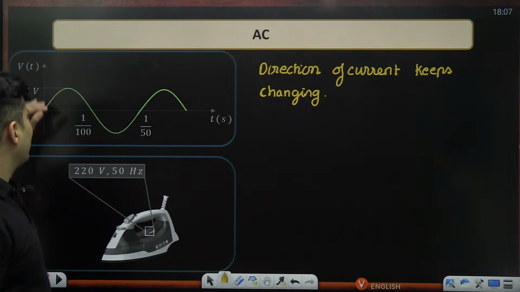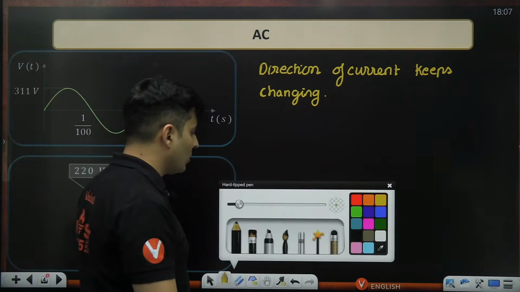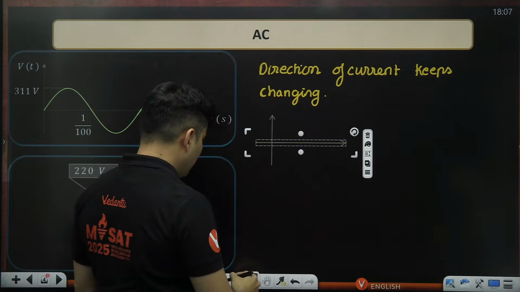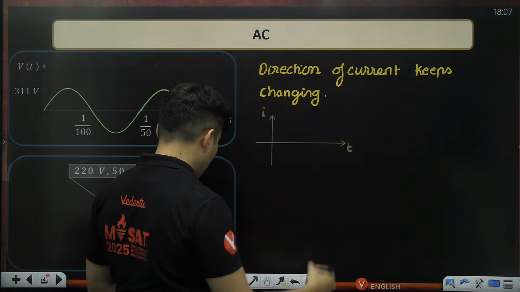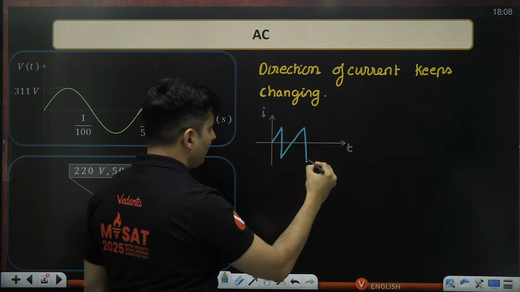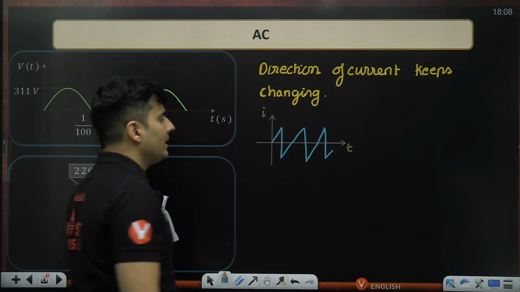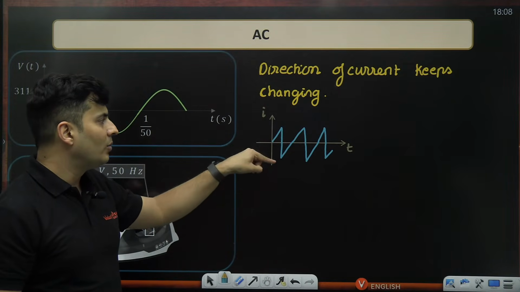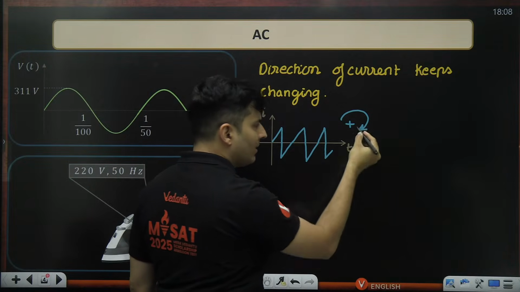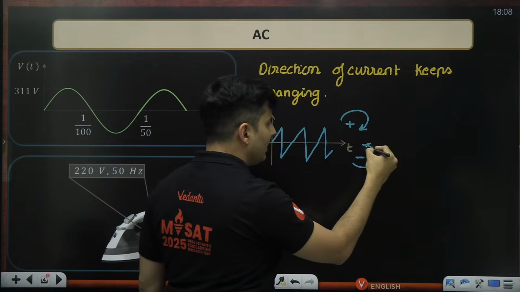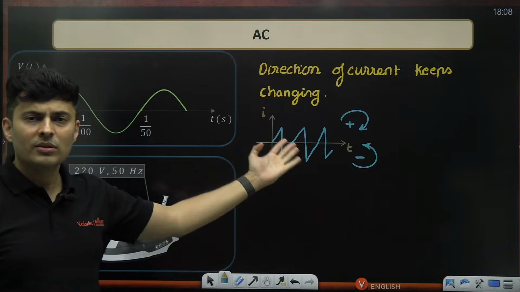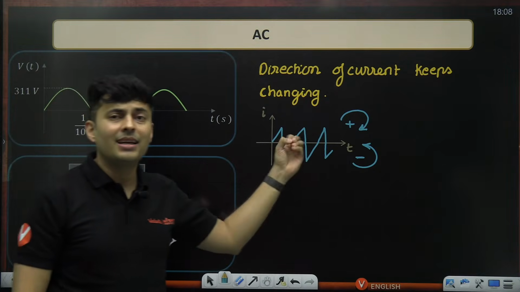Now, the most common example is a sine wave, but there are other examples also of an alternating current. For example, imagine this is a current versus time graph, and let's say your current goes like this. This is also alternating current, guys, because first the current is positive, then negative, positive, then negative. Positive might mean maybe the current is going clockwise. Just taking some example. And negative might mean the current is changing back to anti-clockwise. So once clockwise, once anti-clockwise, then goes like this, then goes like this. So that is an example of alternating current in a graphical way.